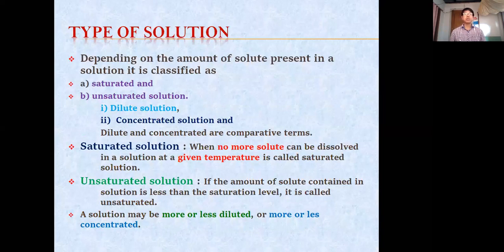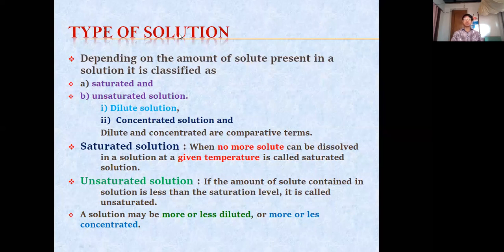still in the type of solution. Now about the solute and solvent. Okay, you have understood. Solute, lesser amount; solvent, larger amount. So depending on the amount of solute present in a solution, it is classified as saturated solution and unsaturated solution. This is a type of solution.